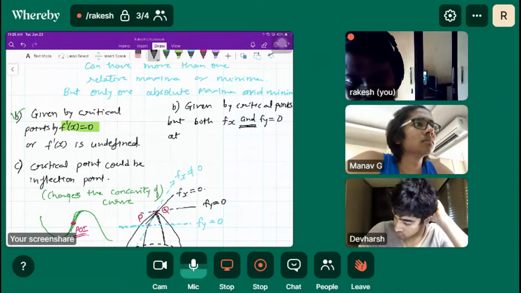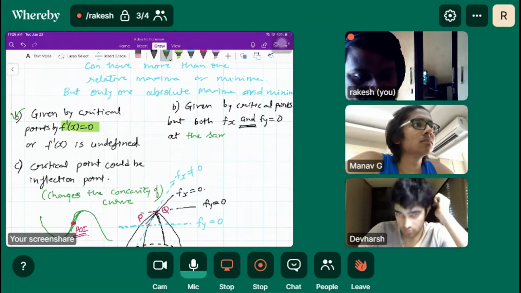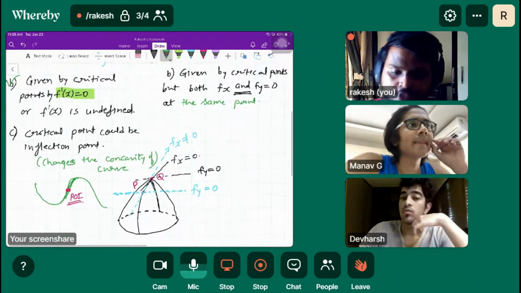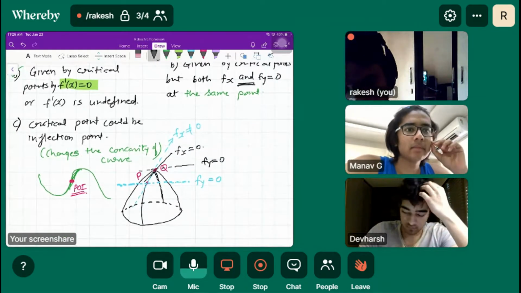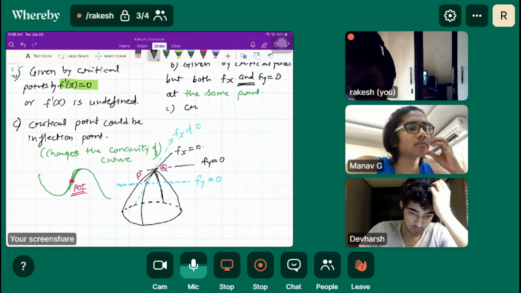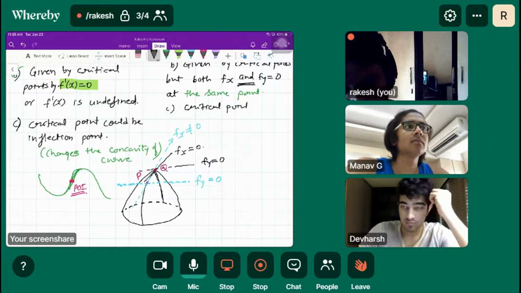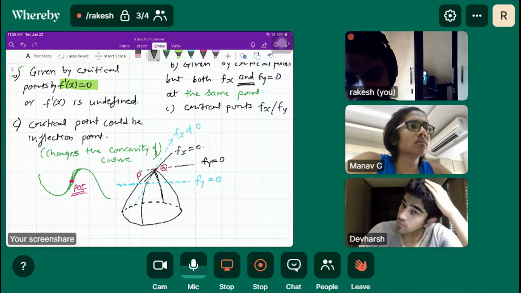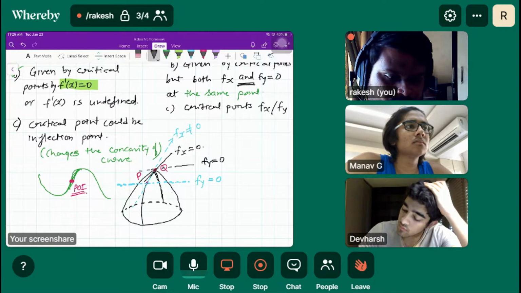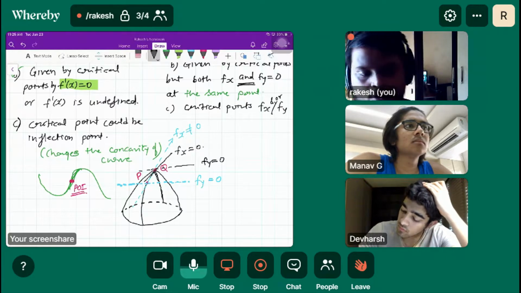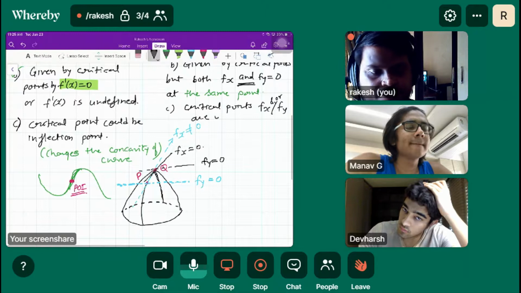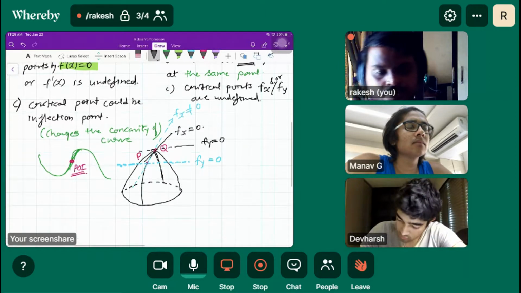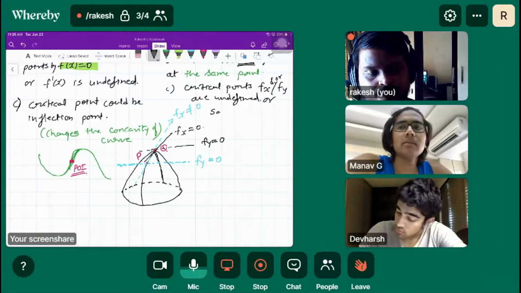But at the same point. Now here also the critical points are where fx or fy, or both, are undefined, or saddle points basically.